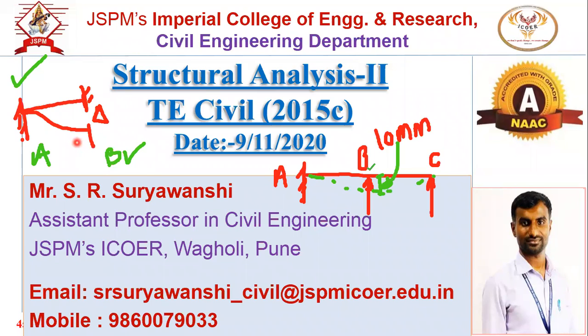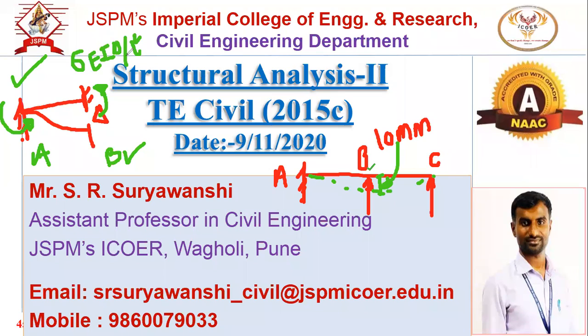Yes sir, there the moment will be 6EI delta by L square. Correct. If the right end is having the settlement, then the movement will be generated, and that moment will be anti-clockwise. What is the sign convention? If the right end is having the settlement, the moment generated will be anti-clockwise, 6EI delta by L square.